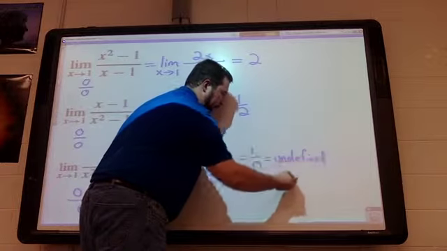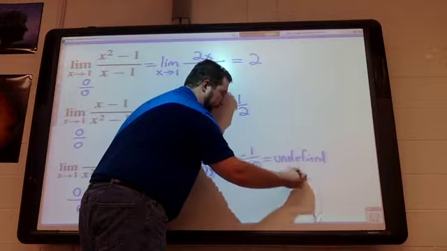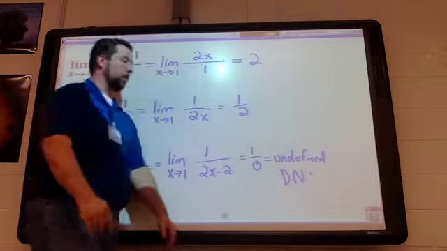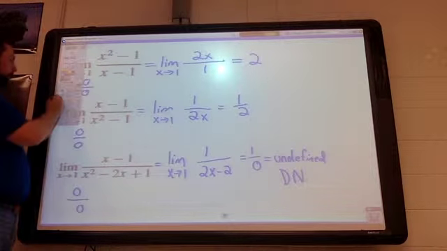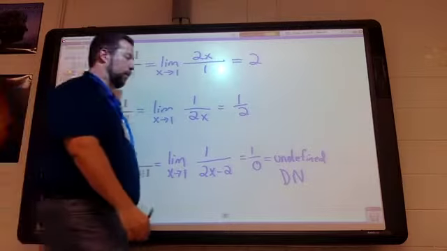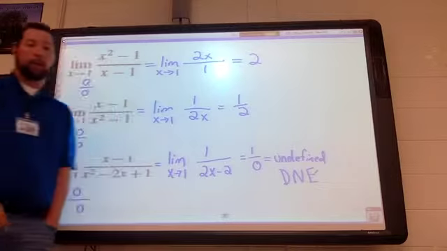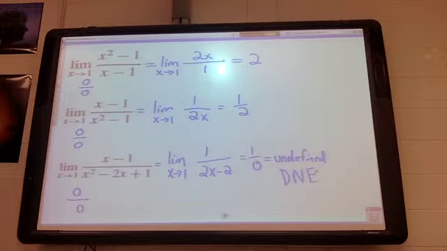Okay? The limit does not exist. Okay? We can maybe do some other analysis of it and figure out whether it's infinity or negative infinity from one way or the other. But overall, the limit does not exist.